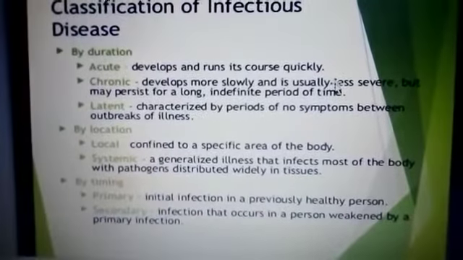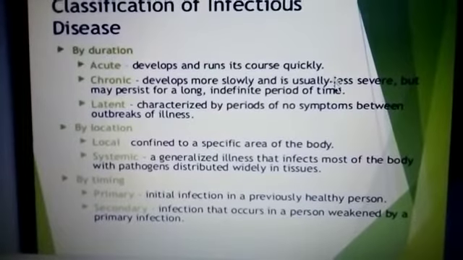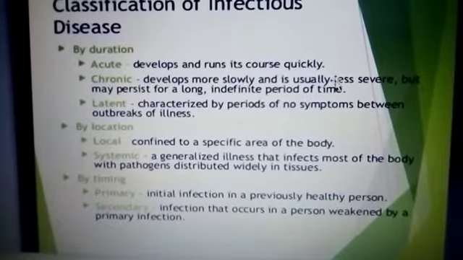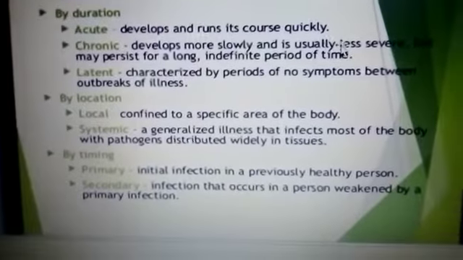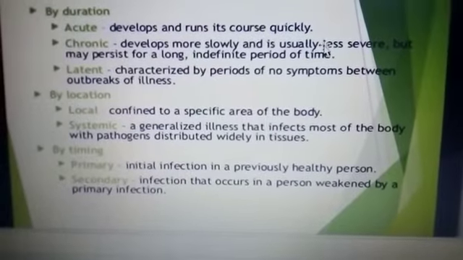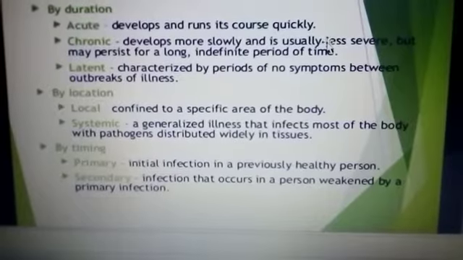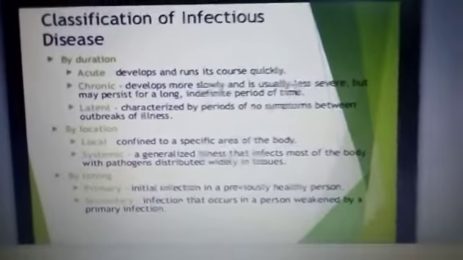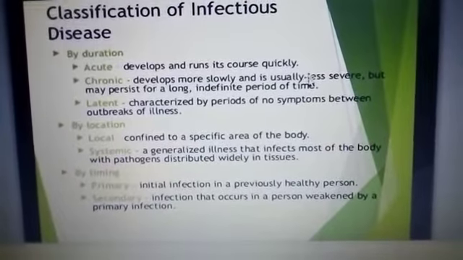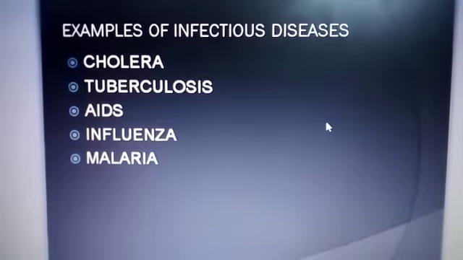Then by location, it can be local or systemic. Local is confined to a specific area of the body. Systemic is a generalized illness that infects most of the body parts. Then by timing, primary and secondary. Primary means initial infection in a previously healthy person. Secondary is an infection that occurs in a person weakened by a primary infection. That means after the primary infection, when a second infection comes into the same person's body, we can call it a secondary infection. Then here come the examples of infectious diseases.